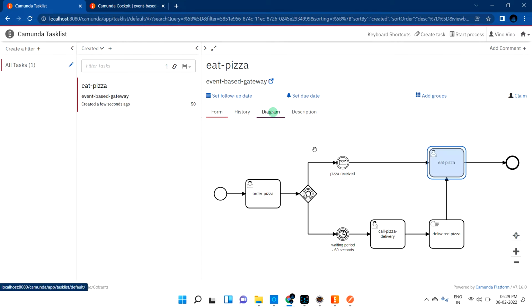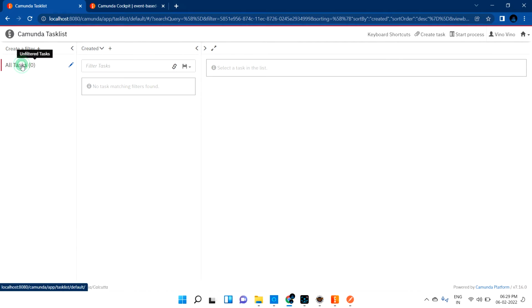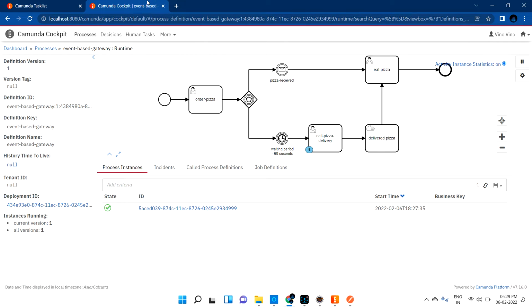Now if you go and see the diagram, this is a manual task. The pizza was delivered. Now I can eat the pizza. So let me claim and I can complete this. The flow will get ended. So we understood the flow, how it happens for the waiting period, right?